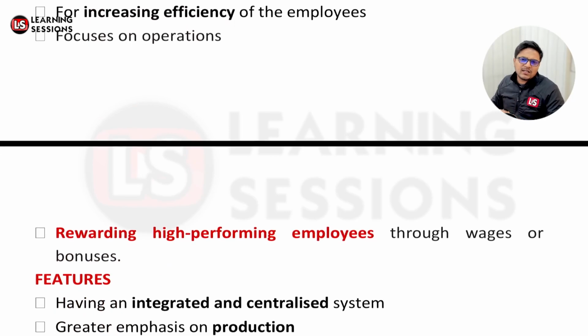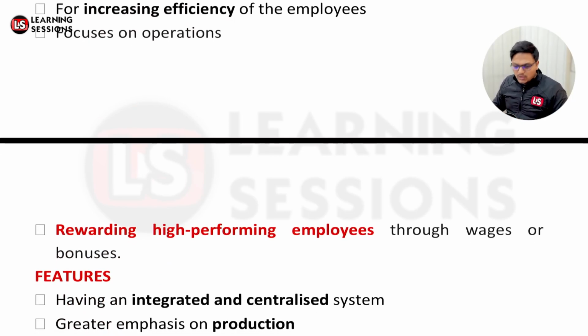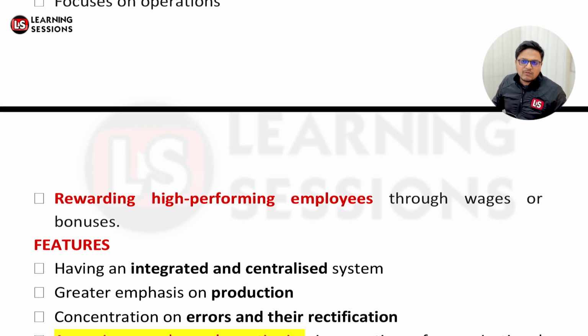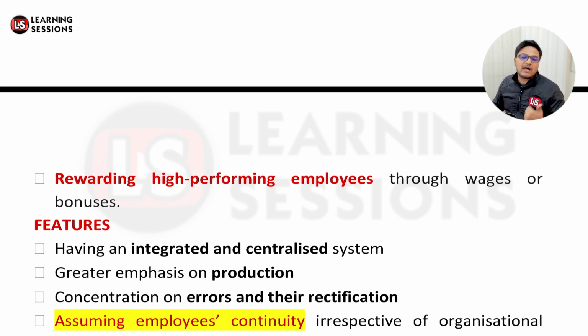Okay, now let's have a look at the different things. Now as I told you, it never matters how the things are being done. It's just related to achieving the things. So it's not the case as per the modern theory, but it was as per the classical theory. It says rewarding the high performing employees. In that manner, we'll be rewarding our high performing employees, giving them appraisals or something, but we won't be looking at how they have achieved the things.